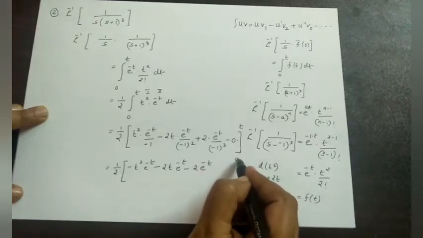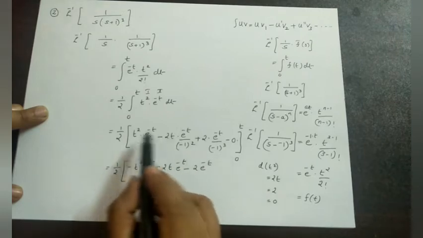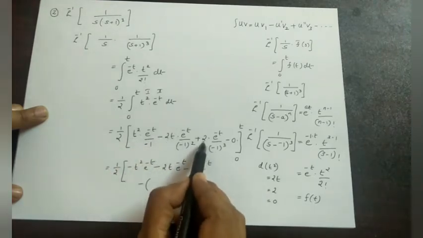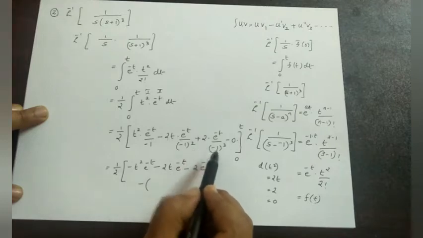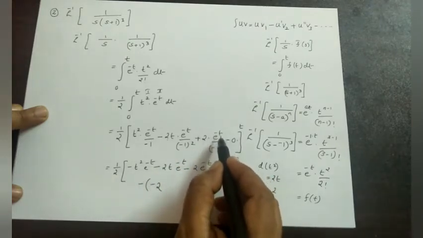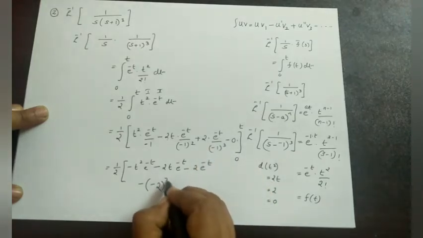Now applying the lower limits, minus. When applying lower limit to here, this function becomes 0, here this also becomes equal to 0. Only this function exists. That is minus 2 e raised to minus 0, which is 1 by e raised to 0, that is 1. Therefore minus 2 only.